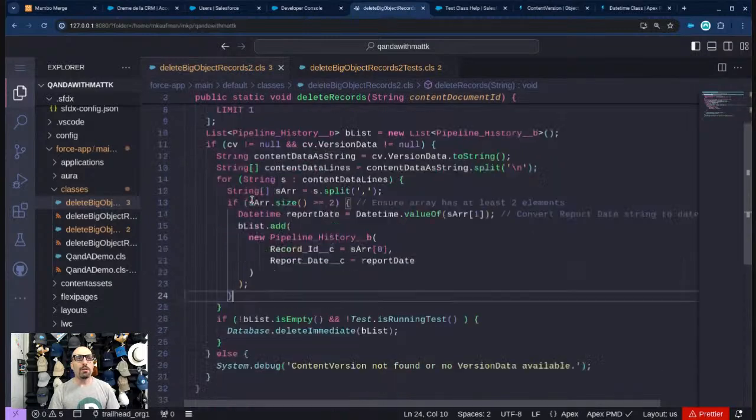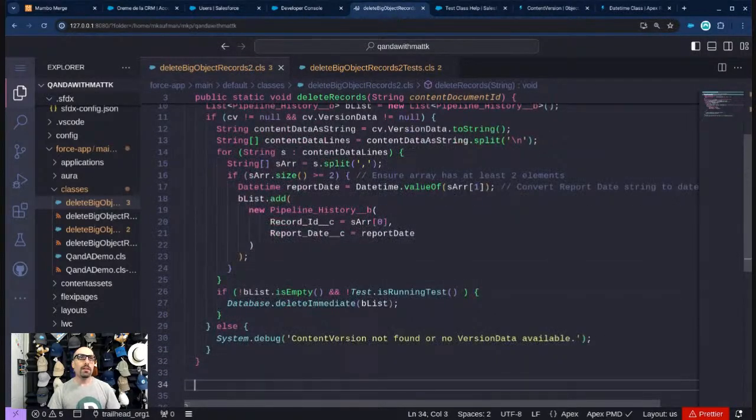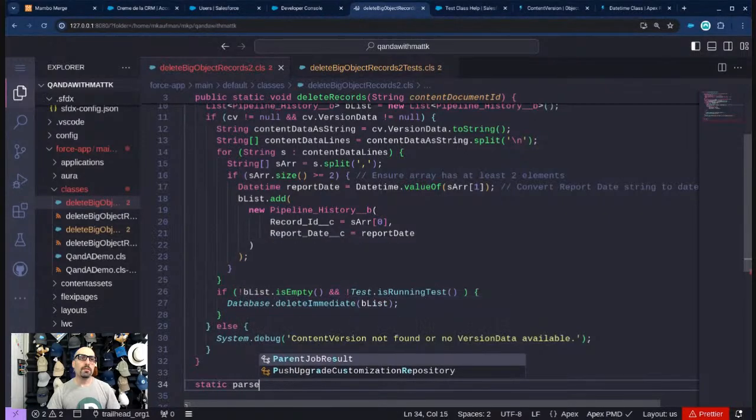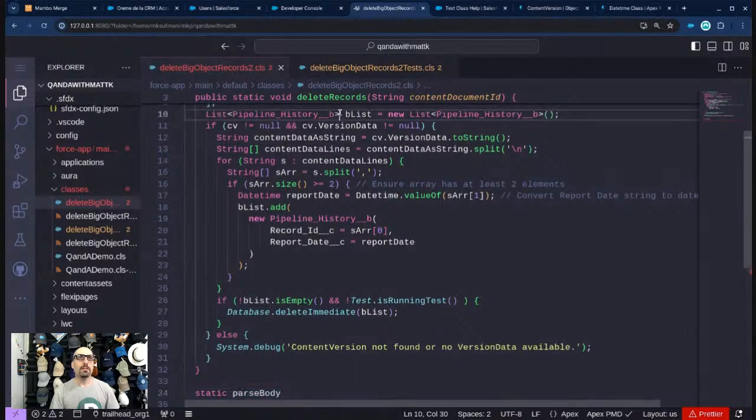So maybe I'll do a quick refactor of a couple things here, and we'll call it a day after that. So I want to create a method that is called parse document or parse body or something like that, and it's going to return a blist, and the blist here is this here, and this will be something that we can test.